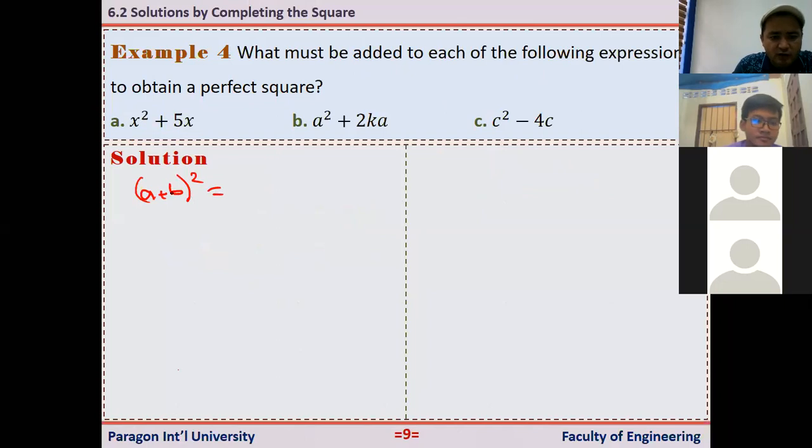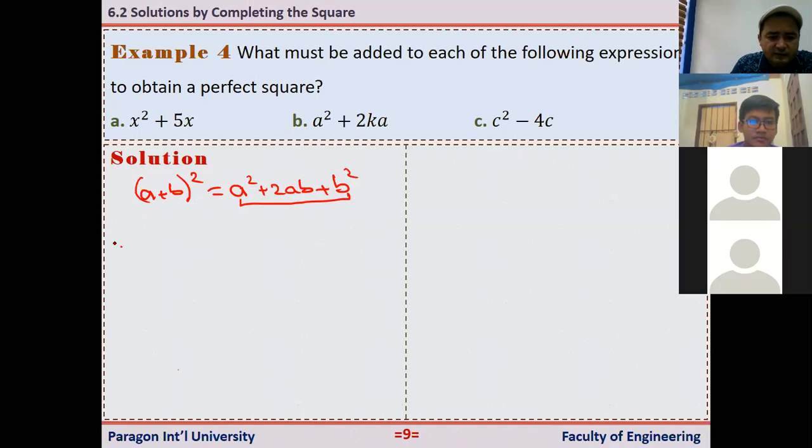It is a square of an algebraic expression, right? So that's equal to a squared + 2ab + b squared. So for an algebraic expression to be a perfect square, it must be in this form. Then if it is in this form, I can write it as the square of something. So I try to have something similar to this.